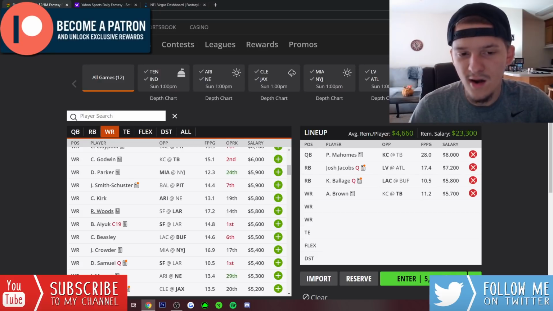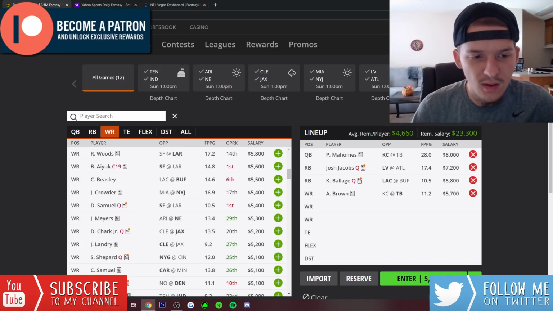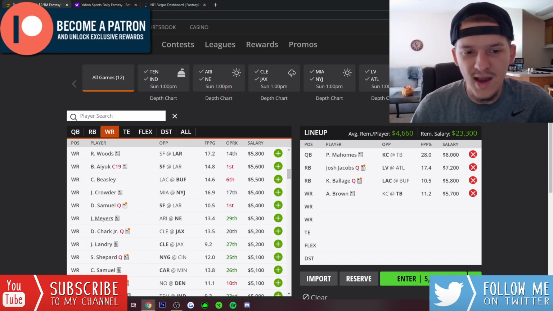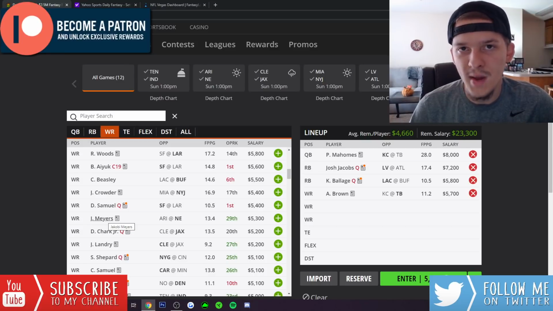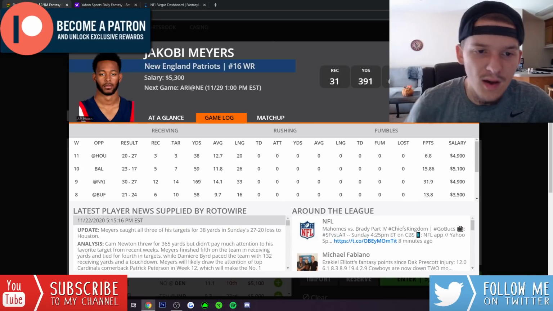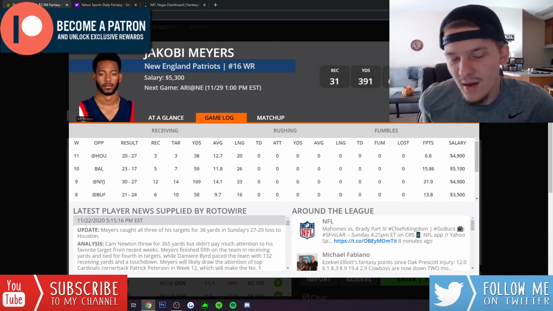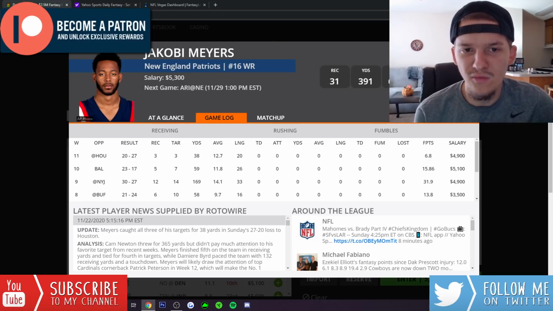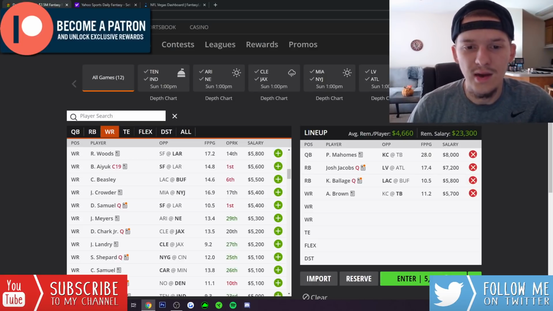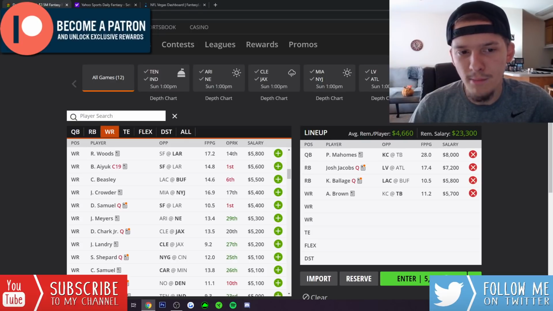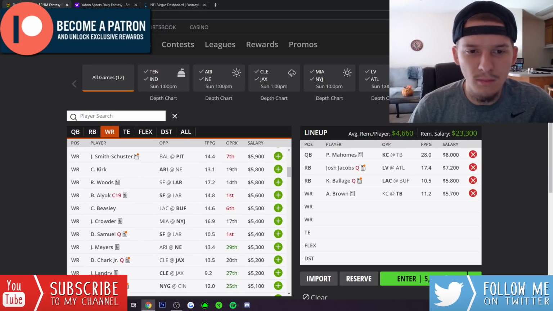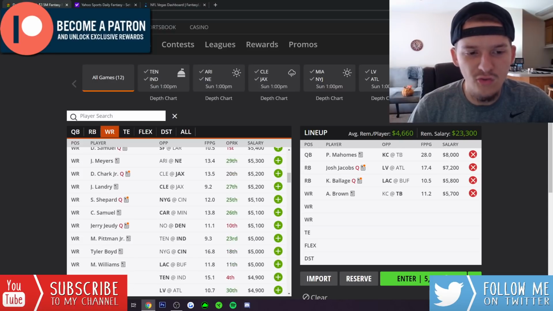Robert Woods, only 5,800, coming off a big game. Another guy that you just expect to get a lot of volume. If you want to go to him, I don't mind him either this week. Jacoby Myers, I know he busted last week, but he is still the number one receiver for the Patriots in games where they are throwing the ball. Jacoby Myers should see plenty of volume. I know that wasn't the case last week, but another favorable matchup this week, another good game environment against the Cardinals. If you want to go to Jacoby Myers, I think he also is in play in that 5K range. I do prefer guys like AB, probably would prefer Robert Woods as well, but don't mind Jacoby Myers at 5,300.